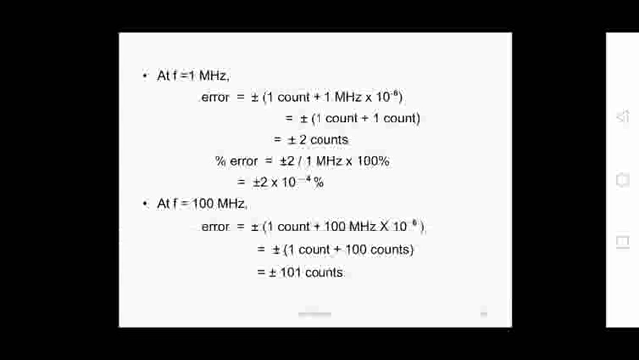So at f equal to 1 megahertz, now you can see that error is plus or minus 1 count is already there. Input frequency is 1 megahertz into 10 to the power of minus 6. So 1 megahertz means 10 to the power of 6. So 10 to the power of minus 6 into 10 to the power of plus 6, numerator and denominator will be cancelled off. So you are getting the 1 count. So totally error will be plus or minus 2 counts. Now the percentage error: plus or minus 2 by input frequency of 1 megahertz into 100%. So now the error is plus or minus 2 into 10 to the power of minus 4 percentage.